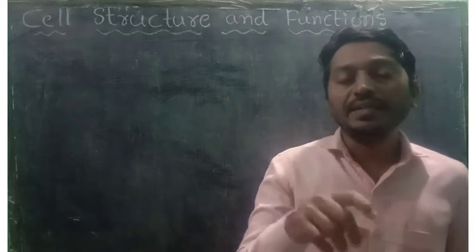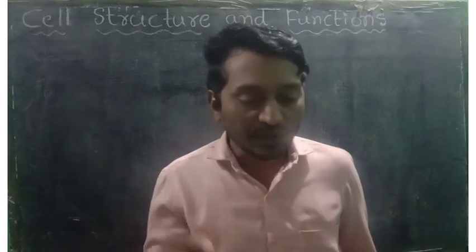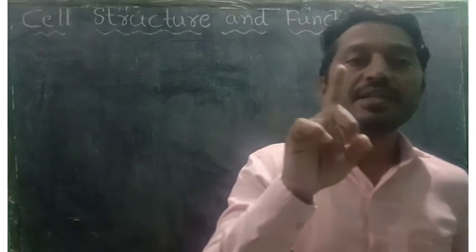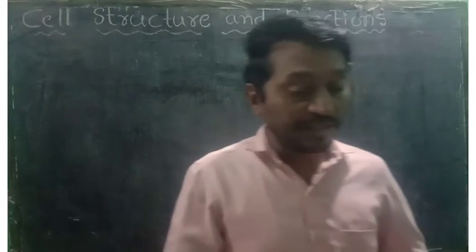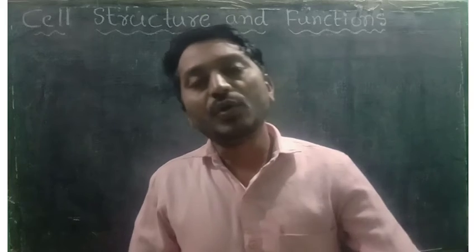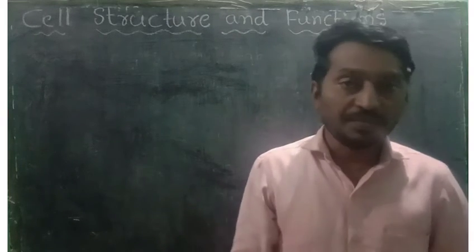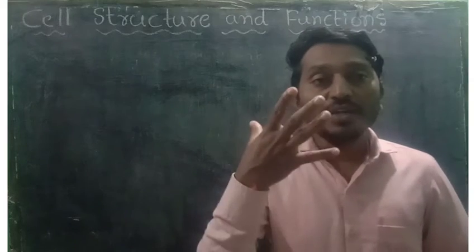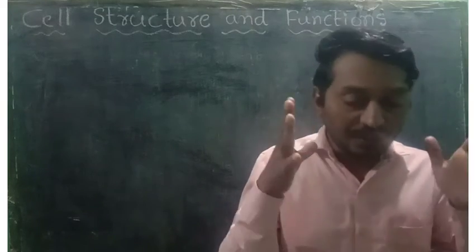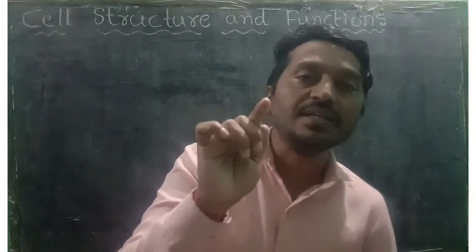WBC, white blood cells in the human blood, is also an example of a single cell. It also changes its shape. Some more examples of single cells are nerve cells and muscle cells in the human body.